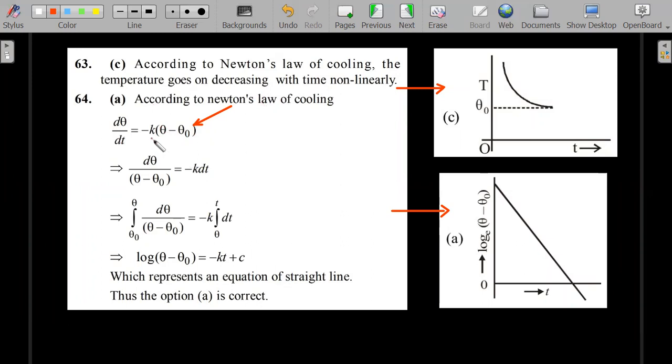So k is a constant, and you bring this theta minus theta naught down, and this time it is much more easily integratable as compared to the previous one, and you'll get a logarithm. So that's why the log versus time graph is a straight line, whereas the temperature versus time should be an exponentially decaying function, and that's why you end up getting the solution as required. So here I think now you're good enough to be able to attempt questions on graphs on Newton's law of cooling.